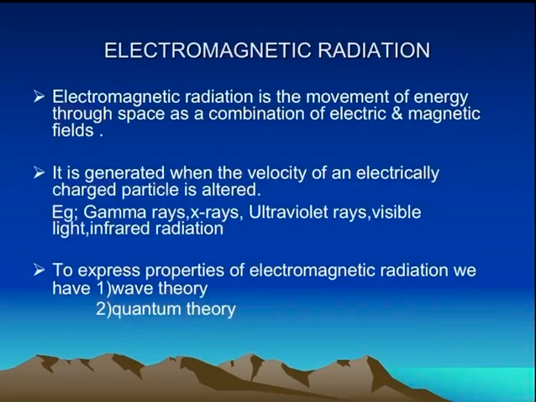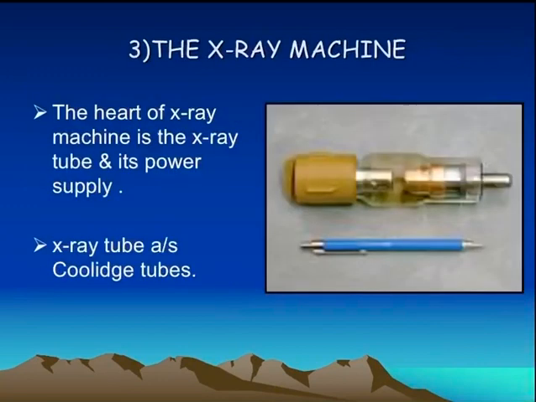Electromagnetic radiation is the movement of energy through space as a combination of electric and magnetic fields. It is generated when the velocity of an electrically charged particle is altered. The examples are gamma rays, X-rays, ultraviolet rays, visible rays and infrared radiation. To express the properties of electromagnetic radiation, we have two theories: wave theory and quantum theory.